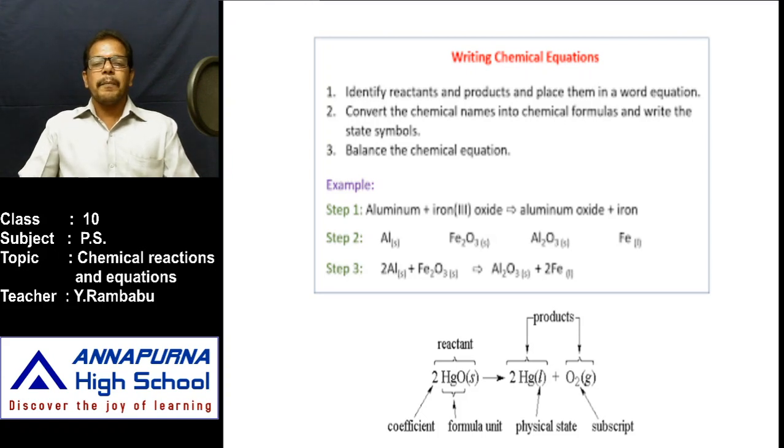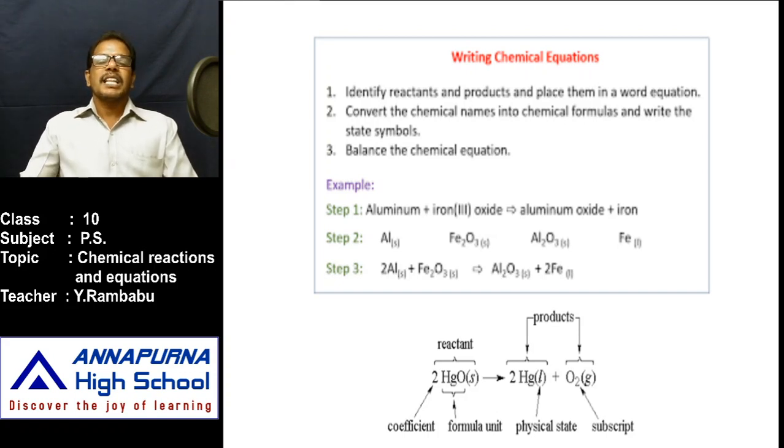Then Zn plus HCl gives ZnCl2 plus H2. Like that, write the molecular formula of the elements. If you write the molecular formula, that is called a skeletal equation. What is that equation? Skeletal equation.